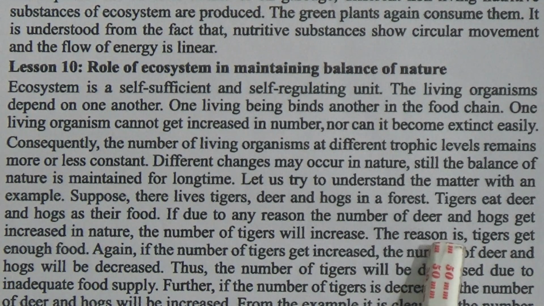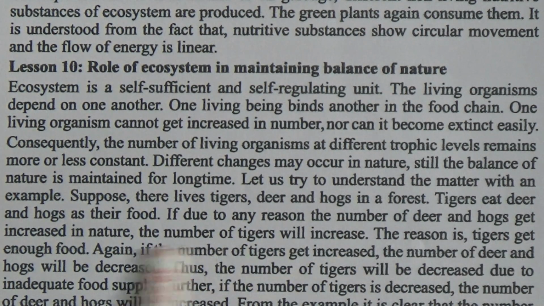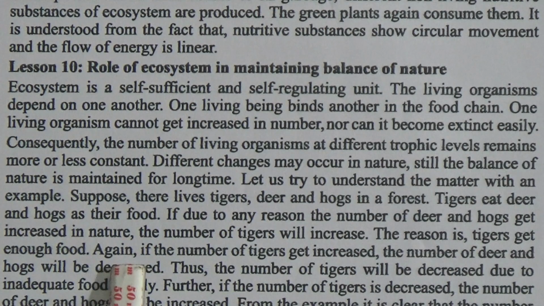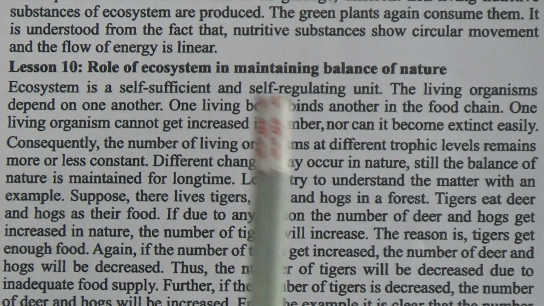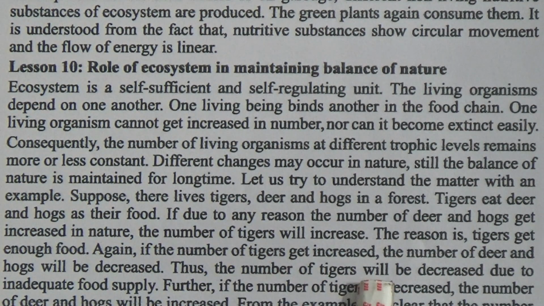The reason is tigers get enough food. Again, if the number of tigers increases, the number of deer and hogs will decrease. Thus, the number of tigers will decrease due to inadequate food supply. Further, if the number of tigers decreases, the number of deer and hogs will increase.